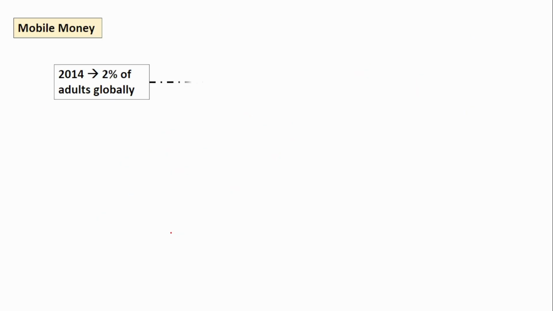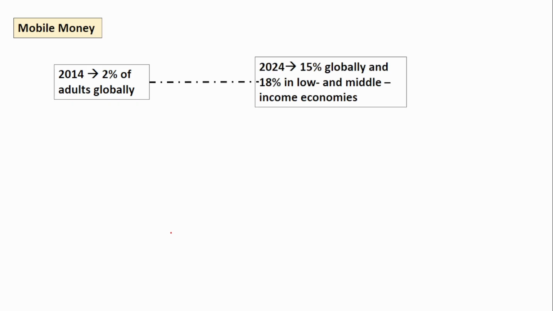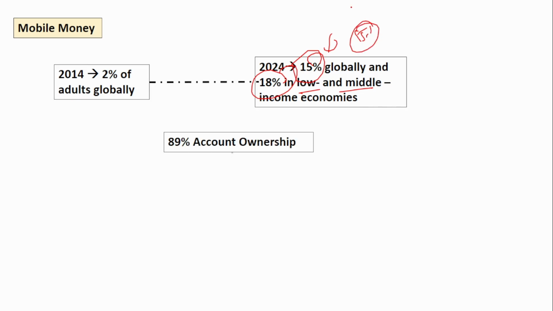Next is mobile money. Mobile money has increased tremendously, from 2% of adults globally using a mobile money account in 2014 to 15% globally. In the case of low and middle income economies, it is 18%. It is enough if you remember 15%. Even if you don't, it is okay. So we saw that 89% account ownership in India.